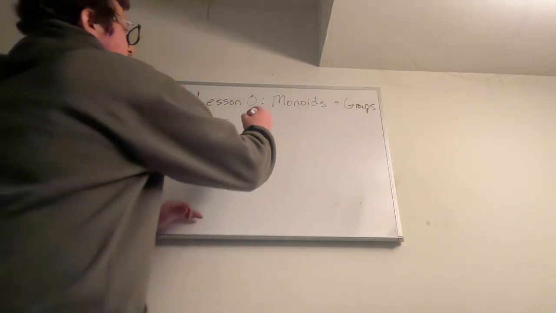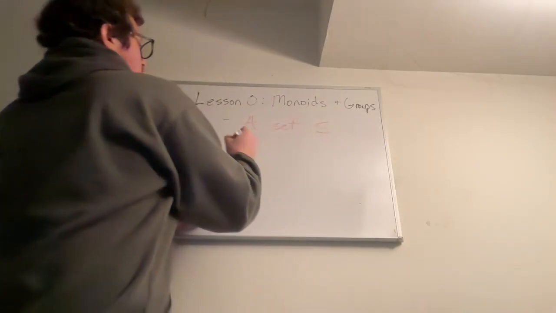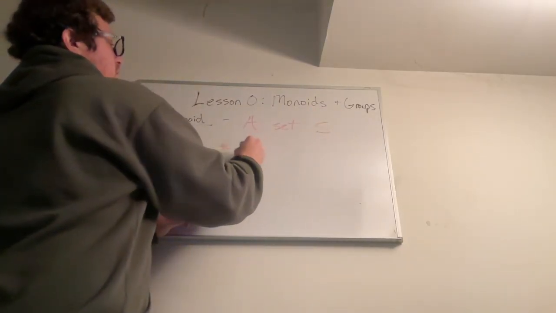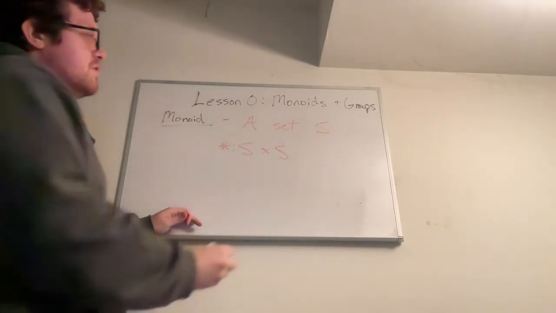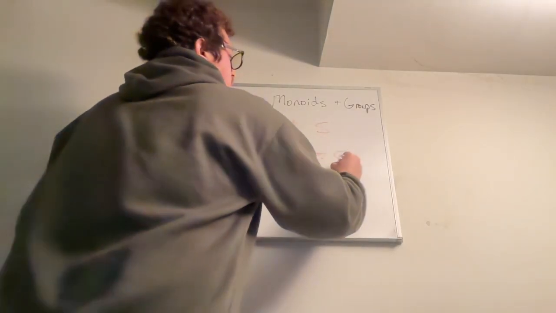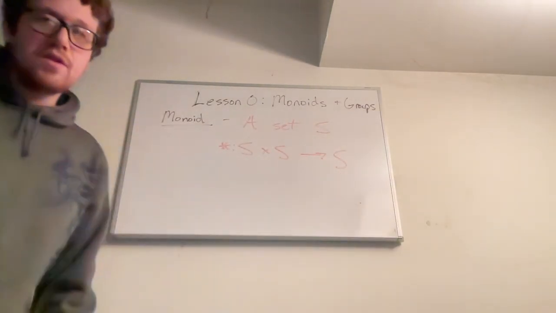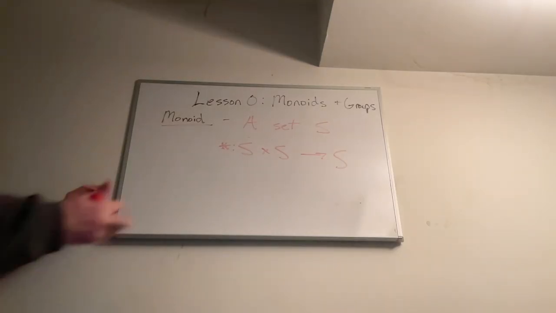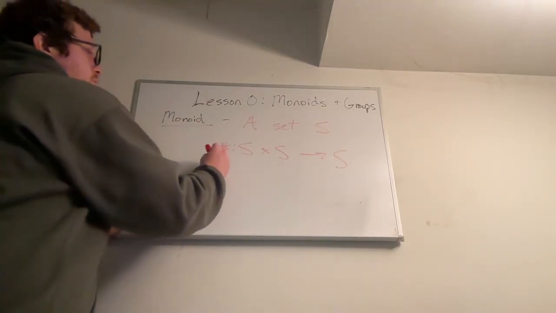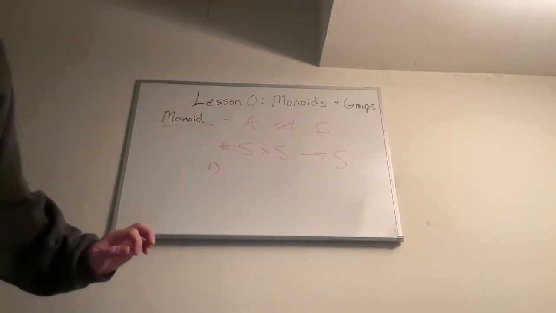Right, so for a monoid, we have a set S. We have a binary operation star, which is a function from pairs of elements in S to S. So we can combine these two elements and it gives us a new element of S. Right, you can see the red, yep. And then it has to satisfy these two properties. The first property is that it needs associativity of the operation.